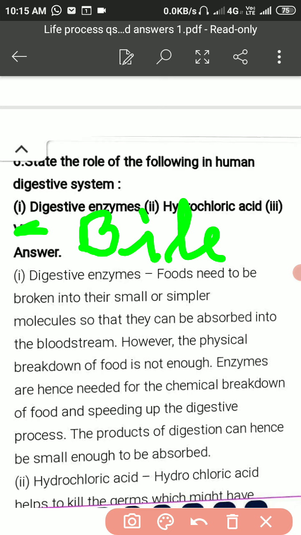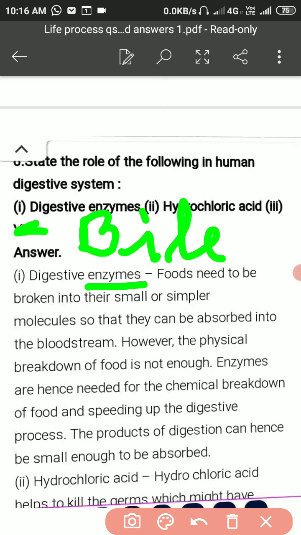Dear students, the digestive enzymes are catalysts, and food needs to be broken into smaller and simpler molecules, like carbohydrate or starch. When it gets broken into simpler molecules like fructose, maltose, sucrose, ribose, lactose, then it will be able to be absorbed into the bloodstream.